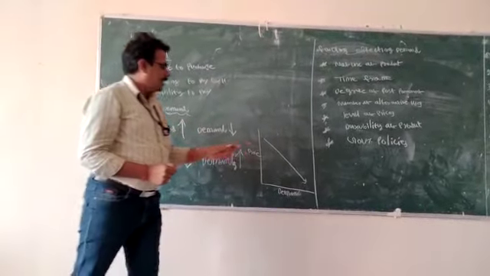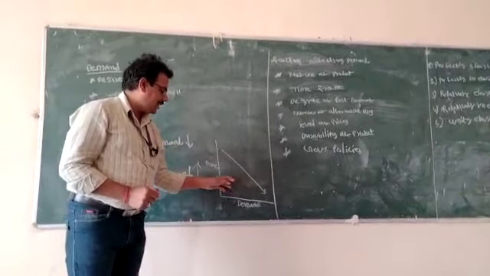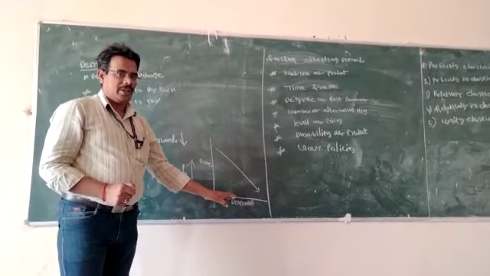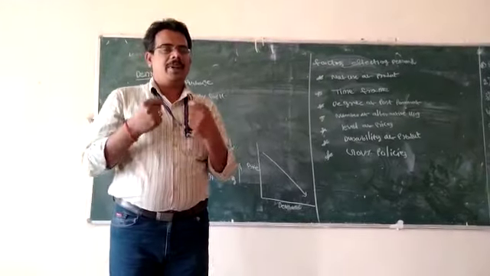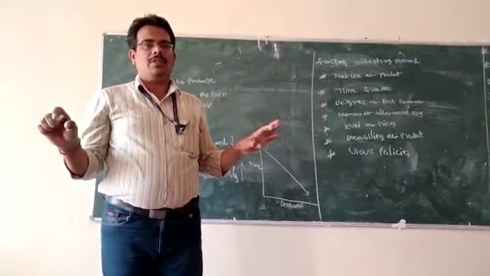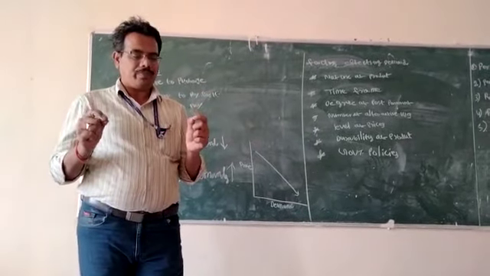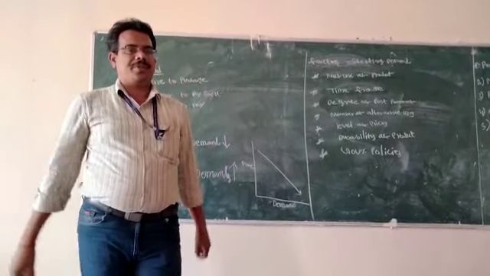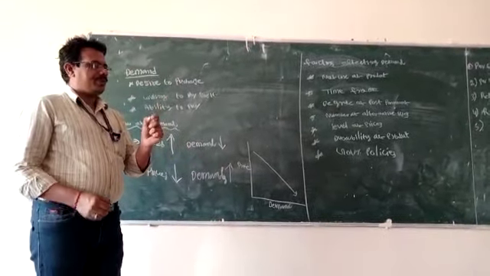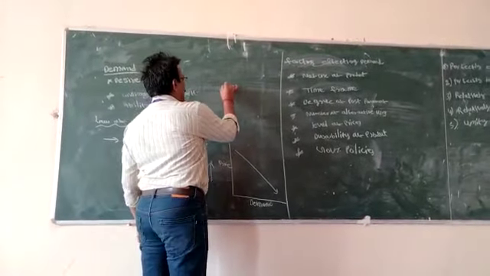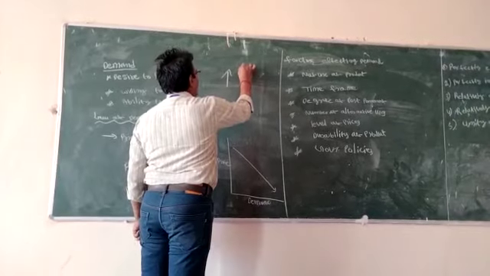So that's the reason the graphical representation also shows the relationship between the price and the demand. In some exceptional cases, the law of demand is not applicable. What are those situations? First one is prestigious goods. If you take prestigious goods, when prices increase, the demand will also increase.